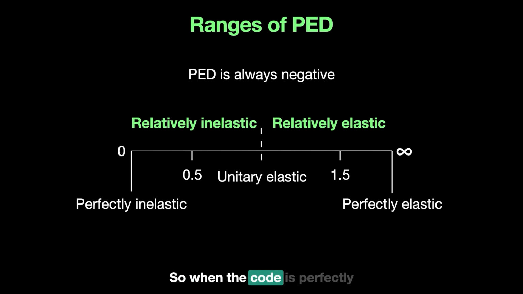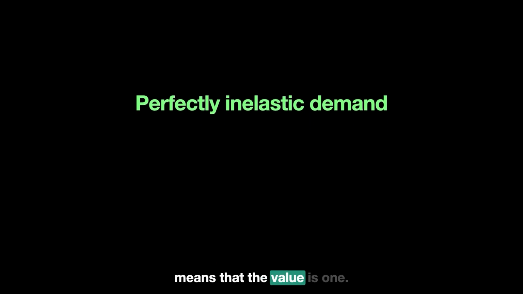So when the good is perfectly inelastic, the value is 0. If it is between 0 and 1, it's relatively inelastic. If it is between 1 and infinity, it's relatively elastic. A perfectly elastic demand has a value of infinity, while unitary elastic means that the value is 1. Now let's see each of these values and also figure out their diagrams for our understanding.